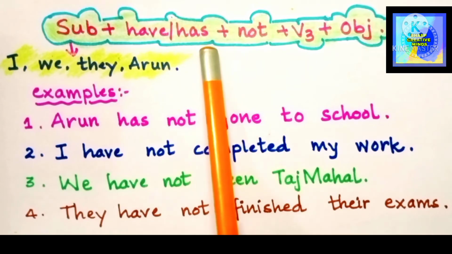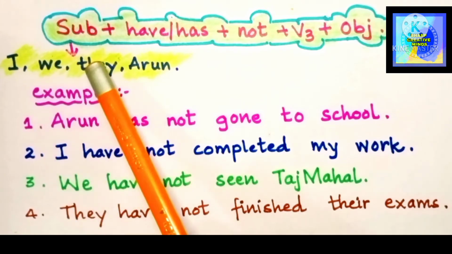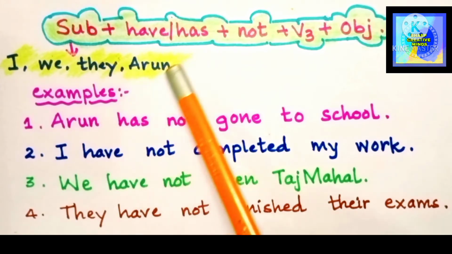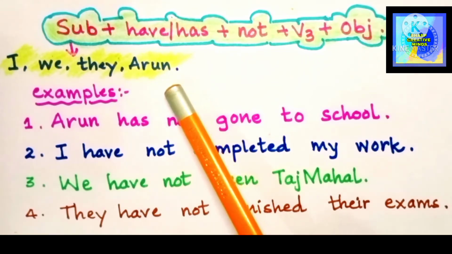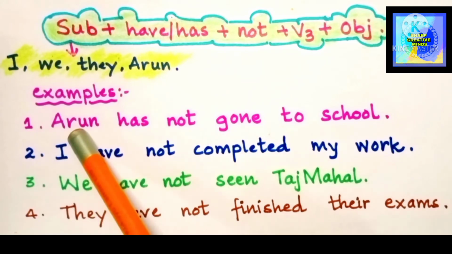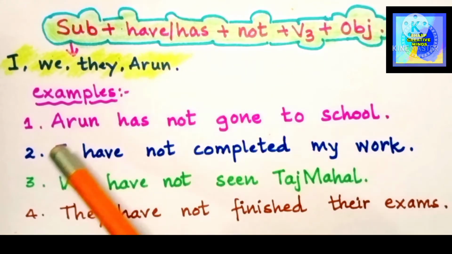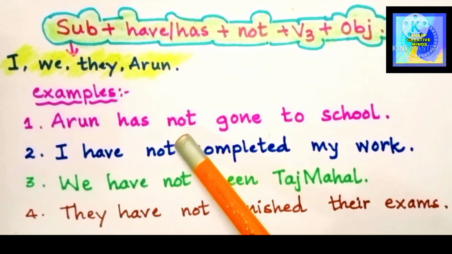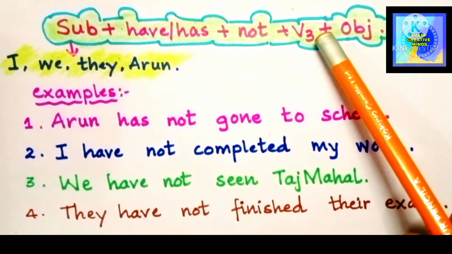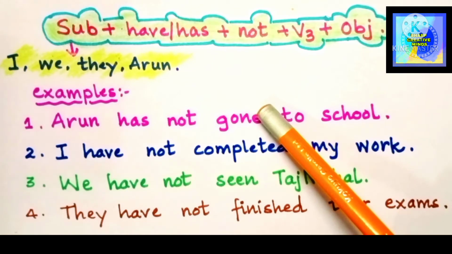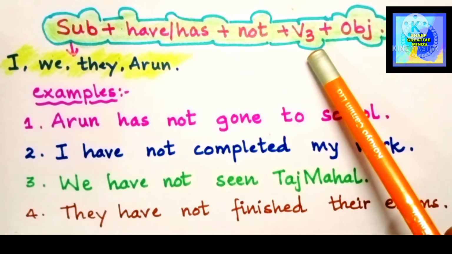Now when we look at the structure, the subject can be in the form of I, we, you, they, or it can be the name of the persons like Arun, Varun, Dilip, Sunil, Shilpa and all those. So we consider it as a subject. Then we make use of the helping verbs have and has. So Arun has. Then comes the not. Not is the negative form. Arun has not. Then we follow with the V3, that is gone, completed, seen and all those, that are the V3 form of the verb, that is the past participle form.